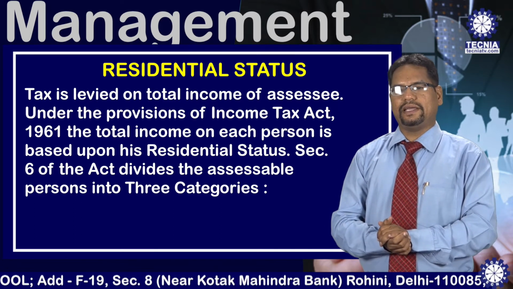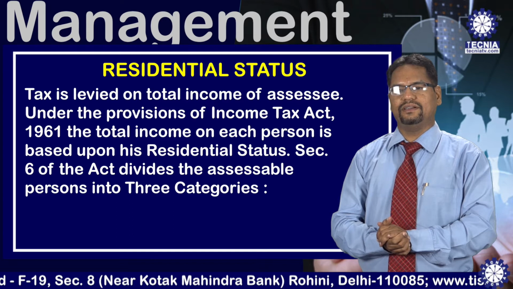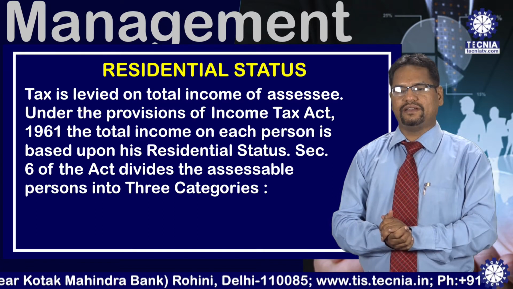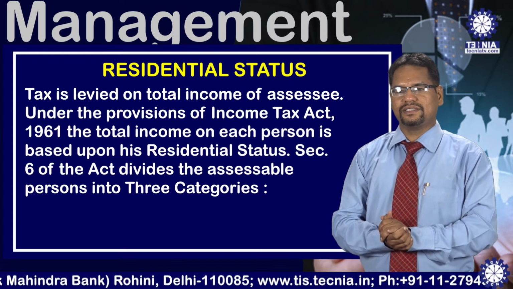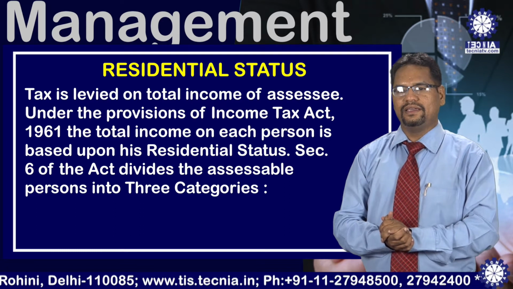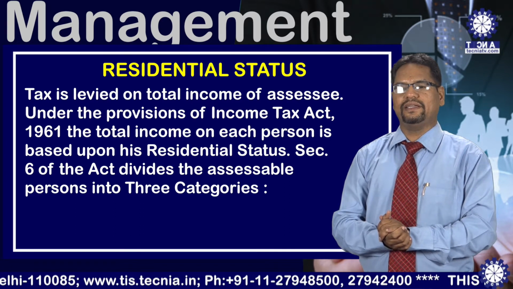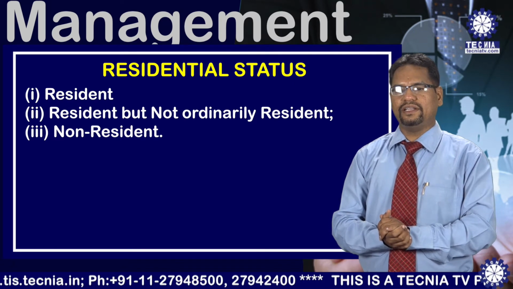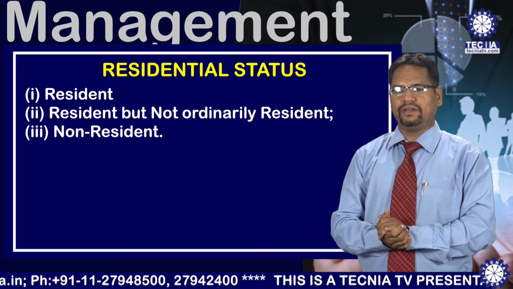Under the provisions of the Income Tax Act 1961, the total income of each person is based upon his residential status. Section 6 of the Income Tax Act 1961 divides the assessable person into 3 categories: resident, resident but not ordinary resident, and non-resident.